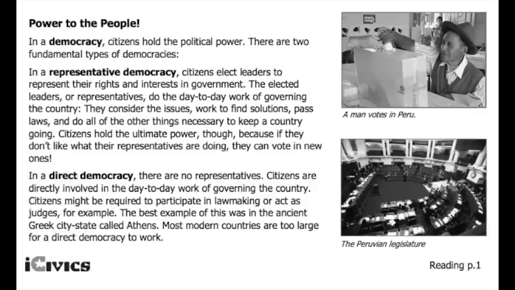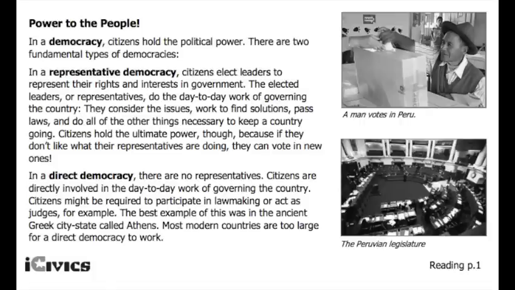In a representative democracy, citizens elect leaders to represent their rights and interests in the government. Underline or highlight that sentence. The elected leaders or representatives do the day-to-day work of governing the country. They consider the issues, work to find solutions, pass laws, and do all other things necessary to keep a country going. Citizens hold the ultimate power, though, because if they don't like what their representatives are doing, they can vote